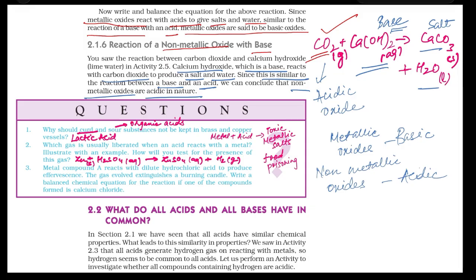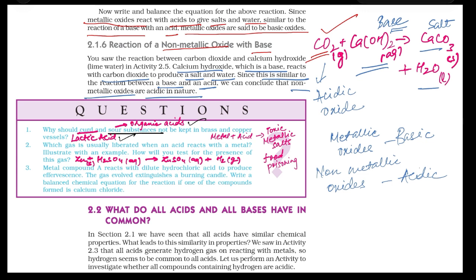Now here are some questions. First one is, why should curd and sour substances not be kept in brass and copper vessels? Curd contains lactic acid, other sour substances contain organic acids. For example, lemon juice contains citric acid, tamarind contains tartaric acid.